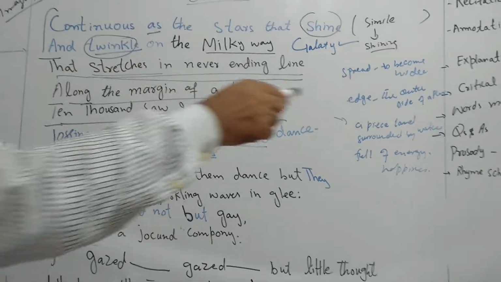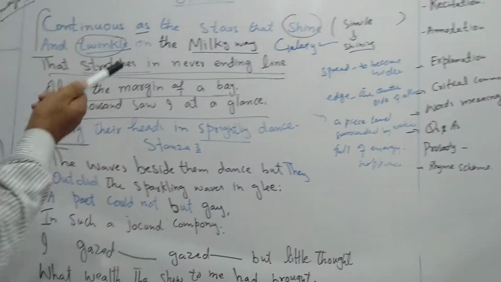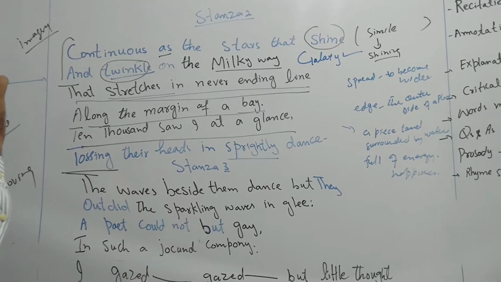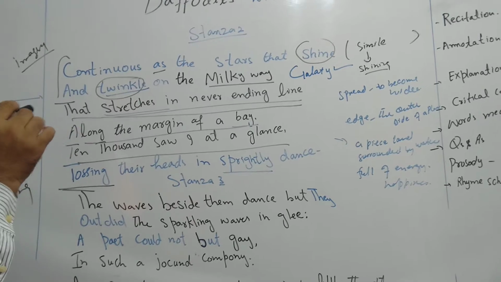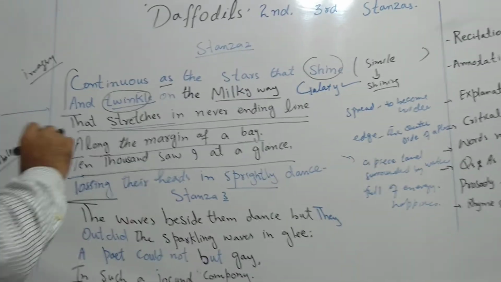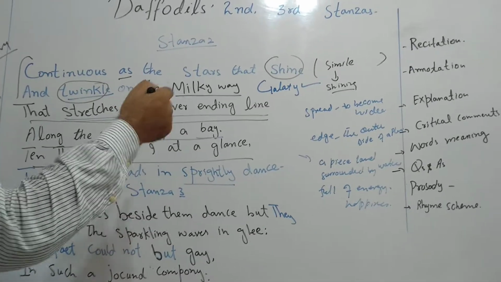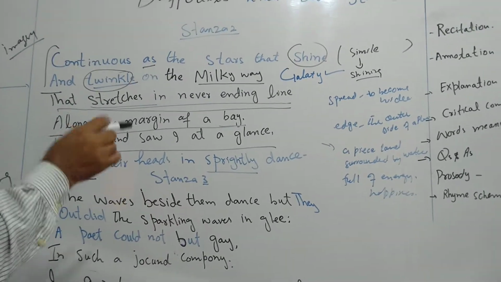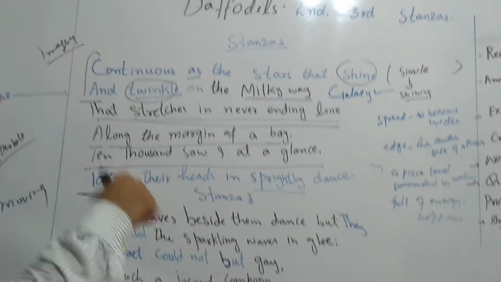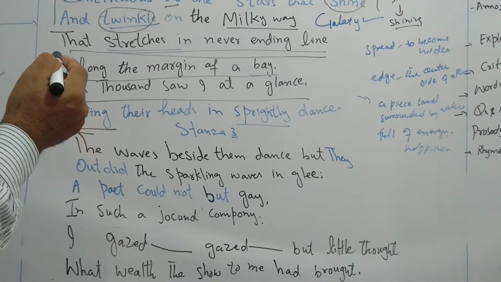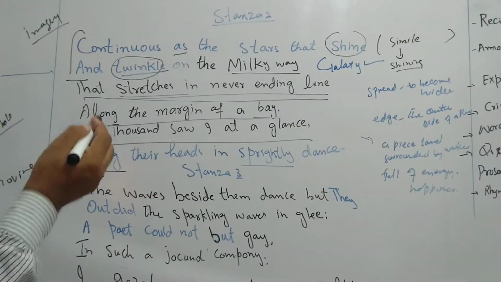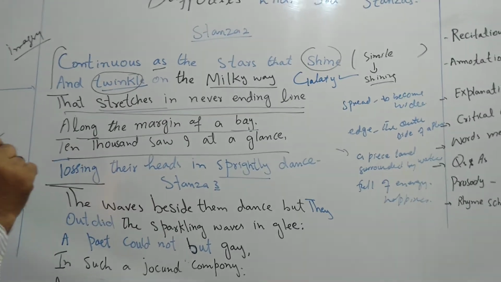So again, explanation. I have explained that the poet is impressed with the scene, especially the scene of the daffodils that stretch in never-ending line along the margin of a bay, and then they are tossing their heads in sprightly dance. So the poet is impressed with the beautiful scene.